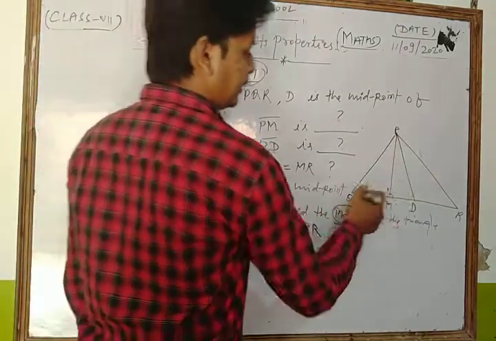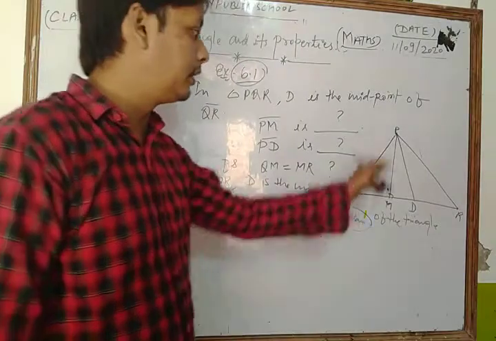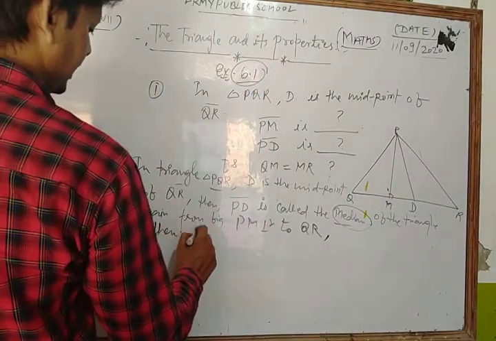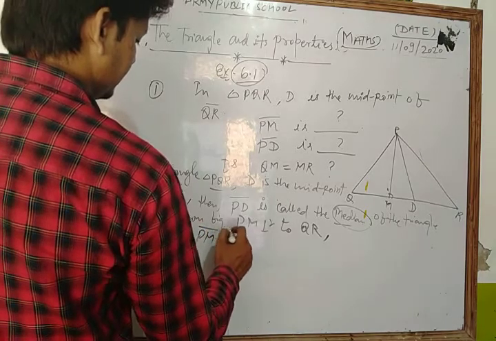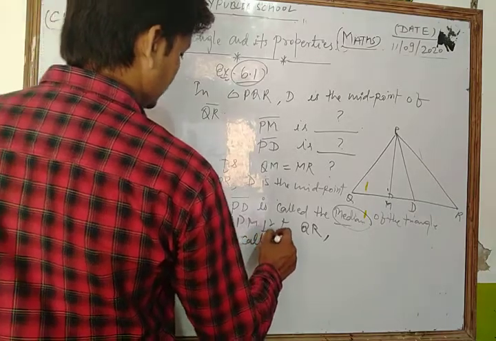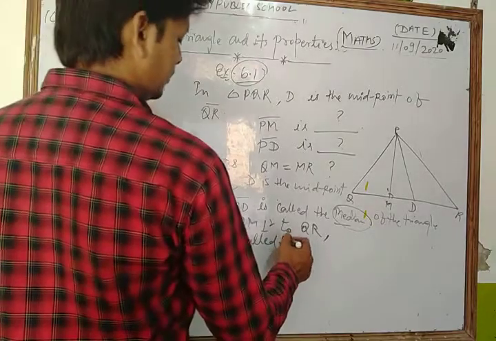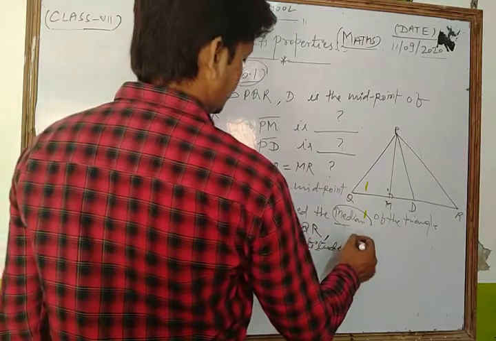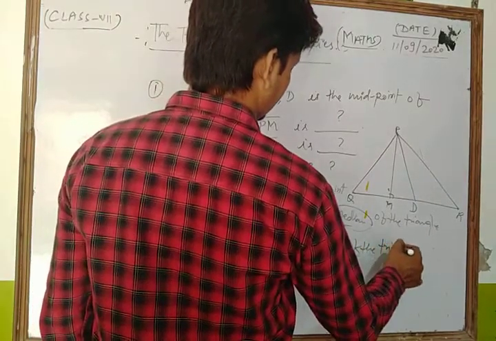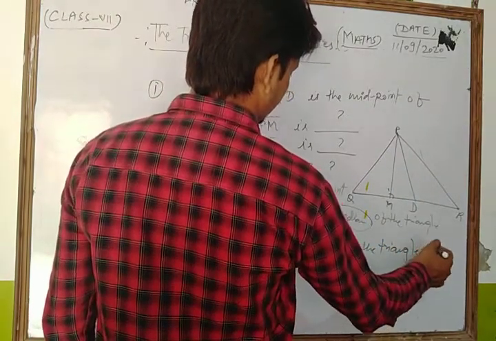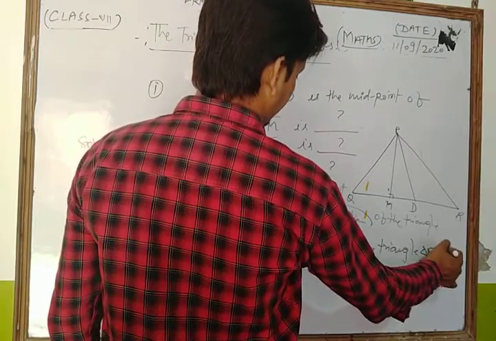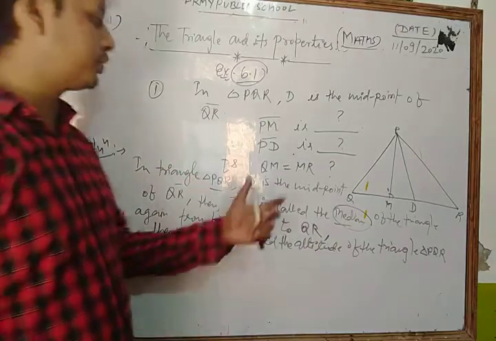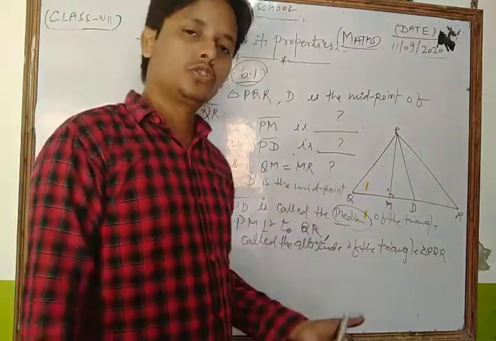If PM is perpendicular to QR, then PM is the altitude. The line segment PM is called the altitude of the triangle PQR. Now our next question is, is QM equal to MR?